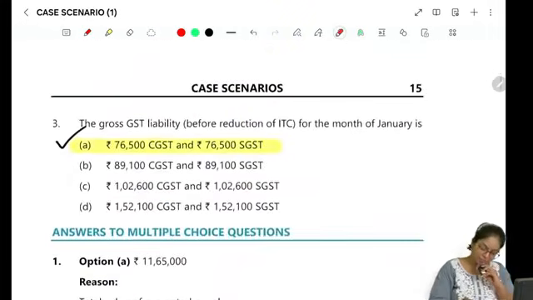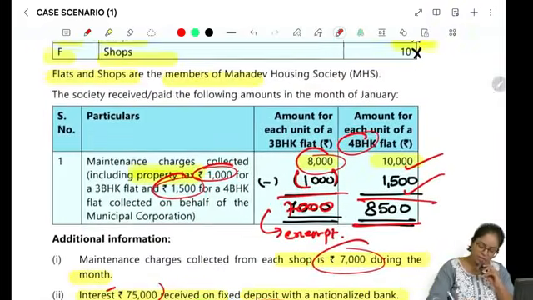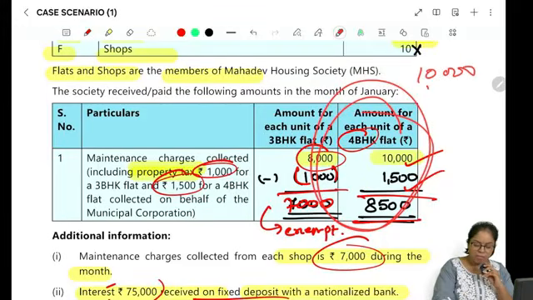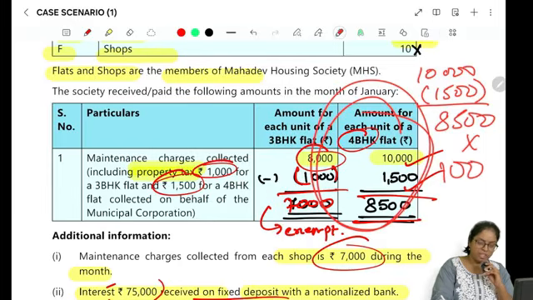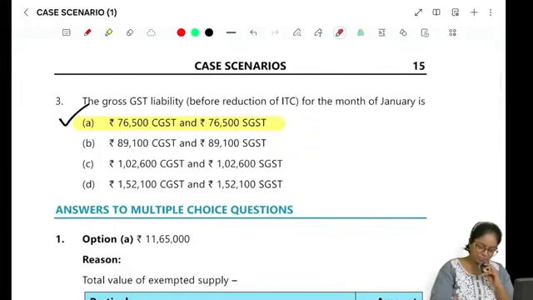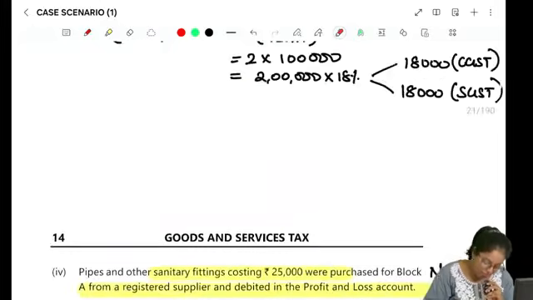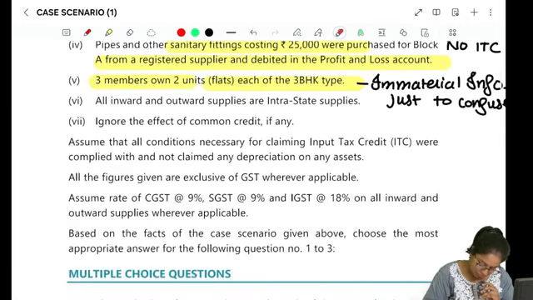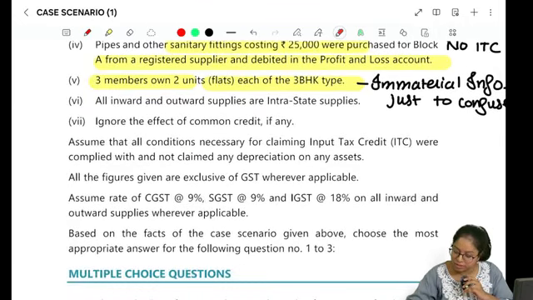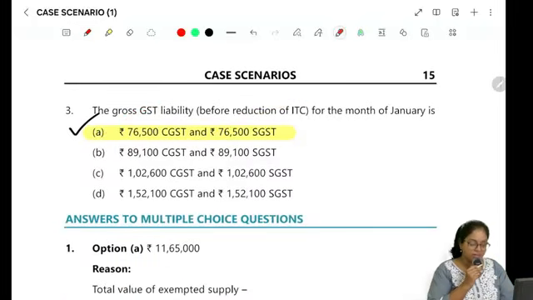And at the last, what have they given you? Last question was gross GST liability. Gross GST liability, only GST is going to be paid. Outward tax applies only for these 4 BHK units, which is 10,000 minus 1,500, which is 8,500. And how many units are there? There are 100 4 BHK units. So it is 8,50,000. And in that if you calculate GST, 8,50,000 into, what is the tax rate given? 8,50,000 into 9%, 76,500 and 76,500 each. Right? So that ends our next question as well.